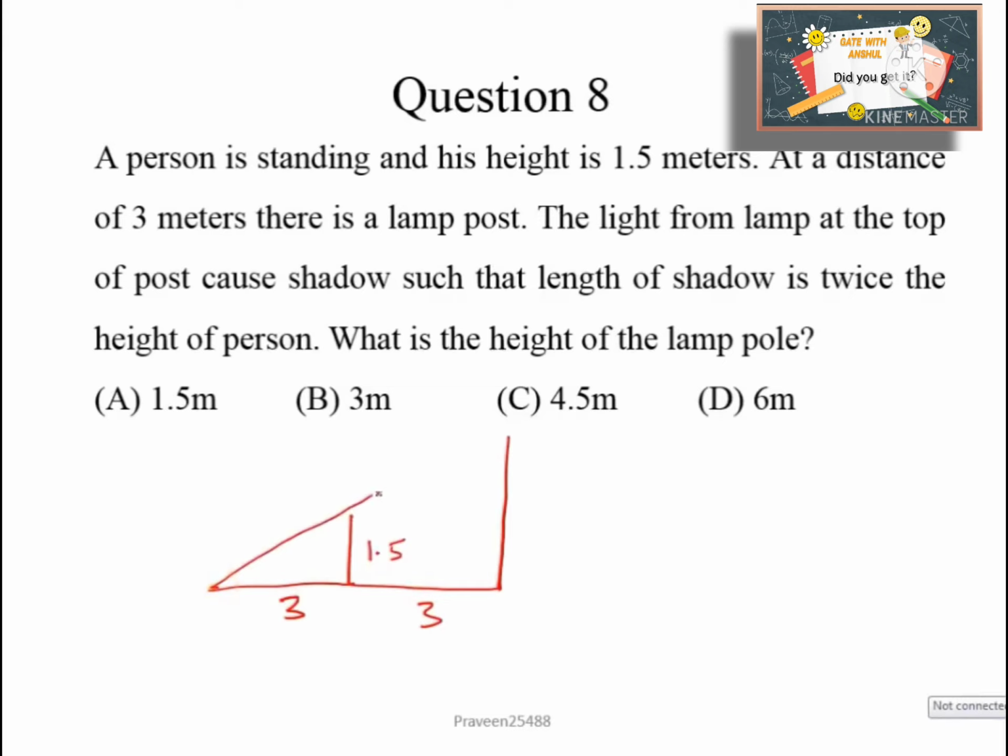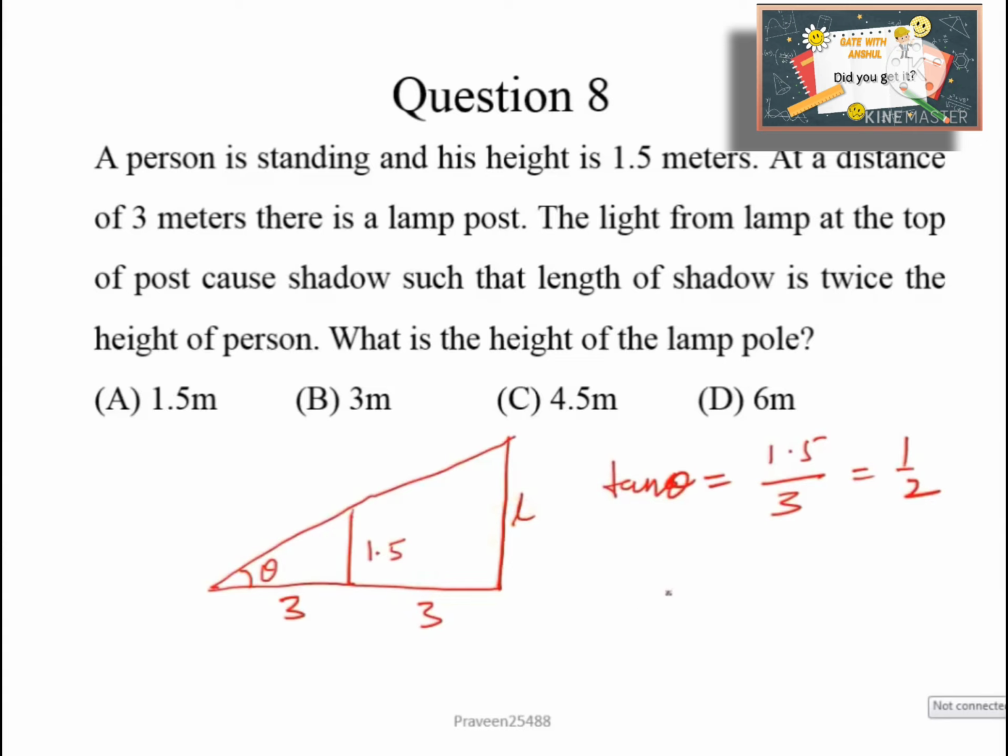So we can make this triangle here, and if we consider this angle is theta, so from simple trigonometric property we can write tan theta is equal to perpendicular upon base, which is nothing but 1.5 divided by 3, so it would be equal to 1/2. Same rule we can apply for this bigger triangle, in which we have to find the height of the lamp.